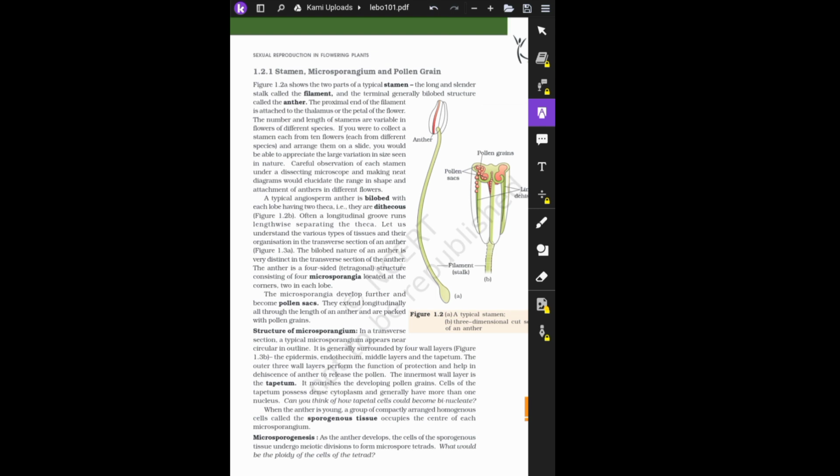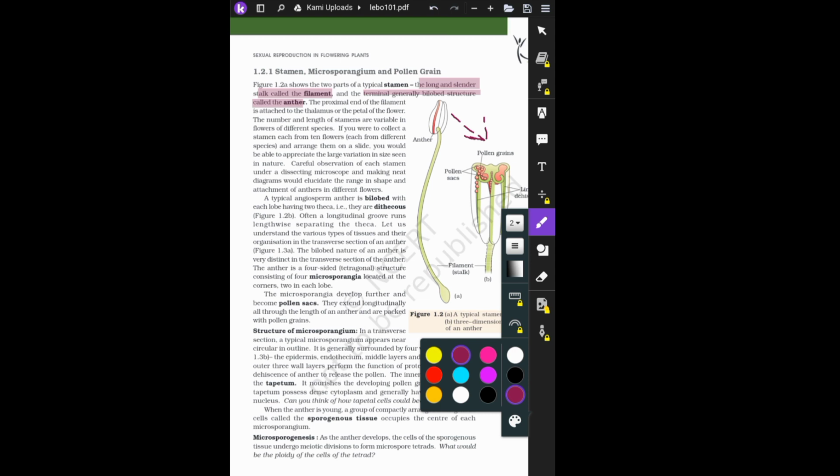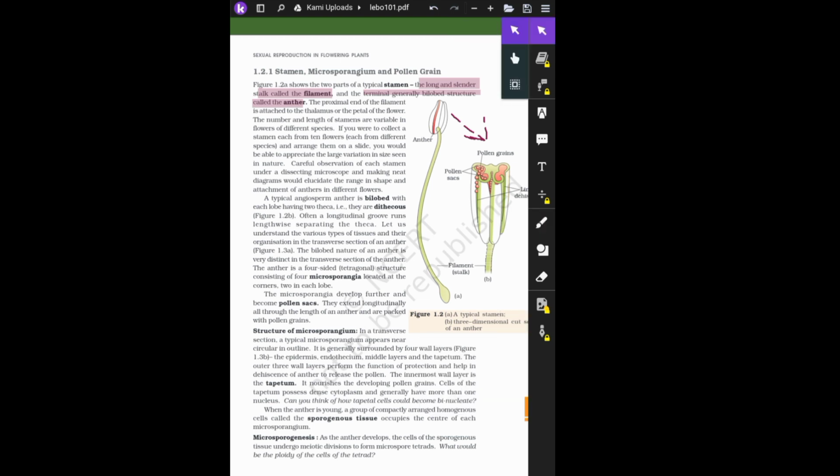The stamen has a long and slender stalk called the filament, and the terminal, generally bilobed structure is called the anther. The long part is known as the filament, and this part is called the anther. This is the zoomed view of the anther. So let us see what is written in the text.